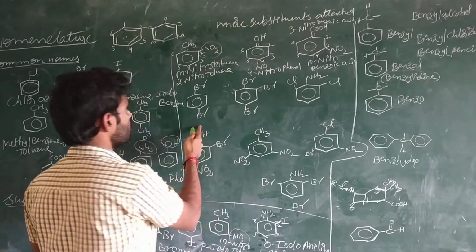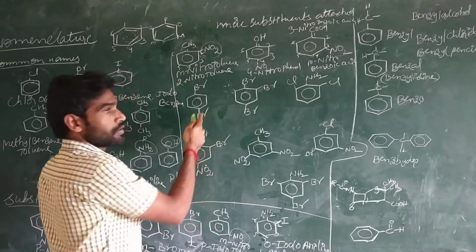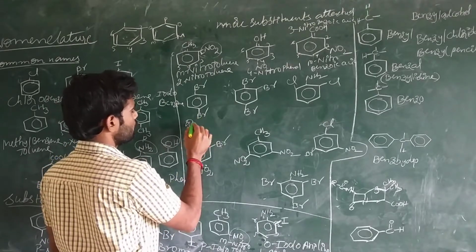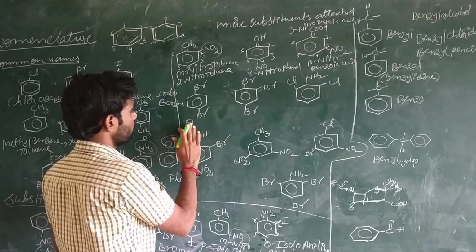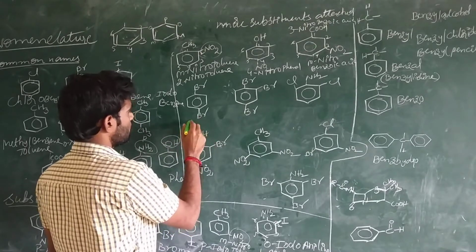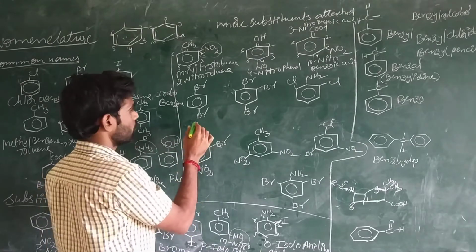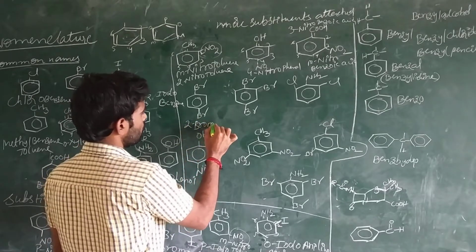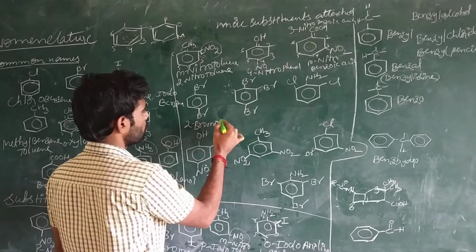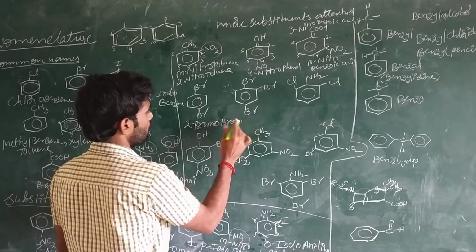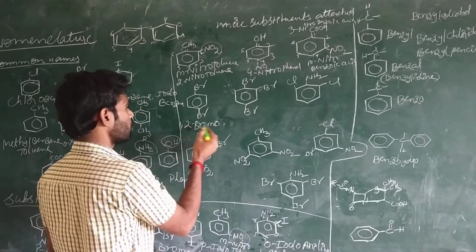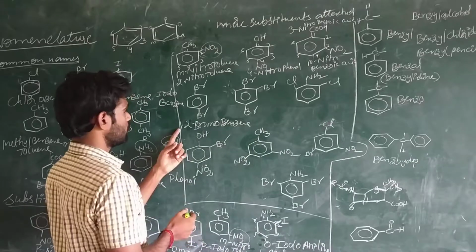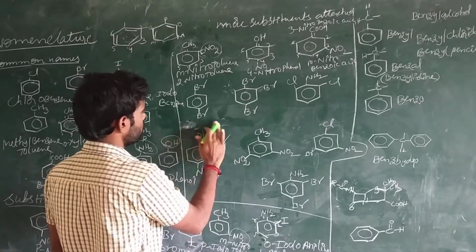Now let us see, this one is dibromobenzene. Otherwise 1,2-dibromobenzene.